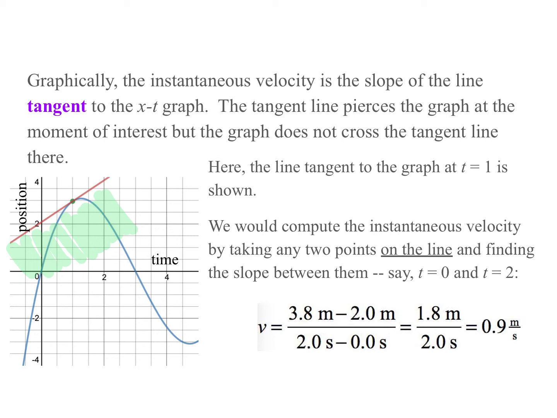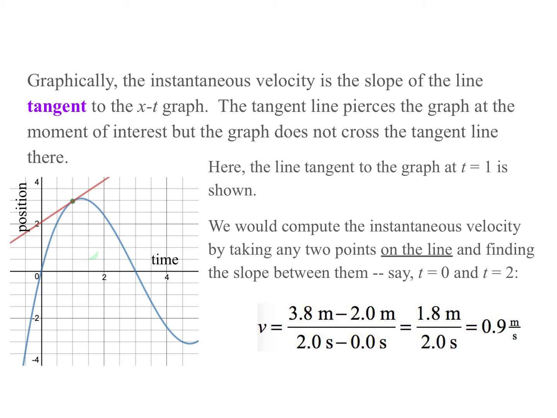In this graph, the line tangent to the graph at t equals 1 is drawn. All right, so we have to specify what moment we mean. So we go to t equals 1, go up to the graph, and we need a line that touches the curve but does not cross through it. Then we would compute the instantaneous velocity by taking any 2 points on the line and finding the slope between them. And it's important to realize that we would say on the line, not on the curve itself, because we're not using the curve anymore.